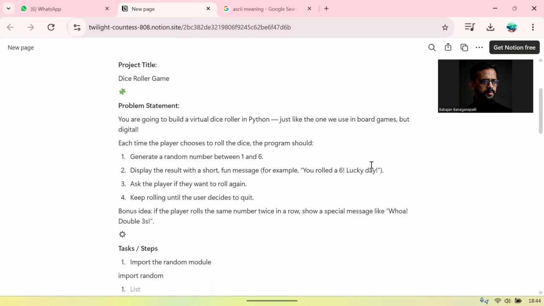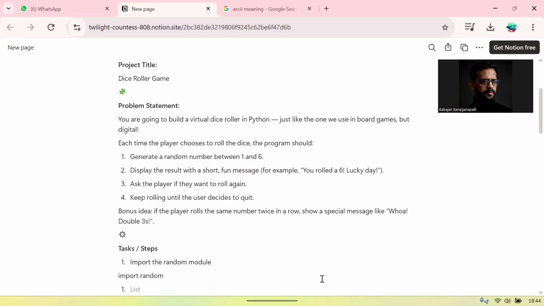There was also a bonus idea. If the player rolls the same number twice in a row, the program should detect it and show a special message like double threes. So that was the full problem statement we wanted to solve. Simple, interactive, endless rolling experience.